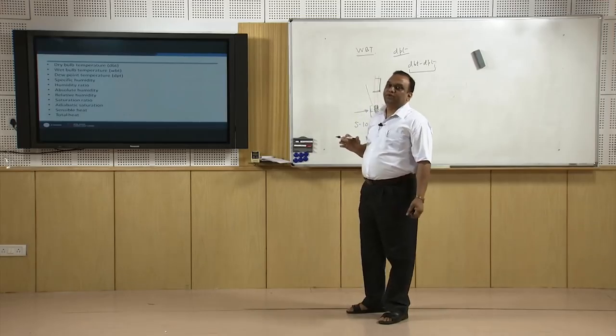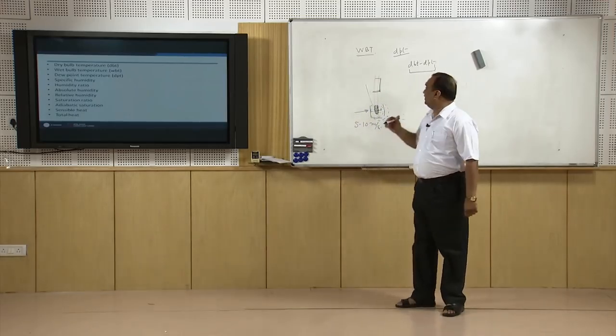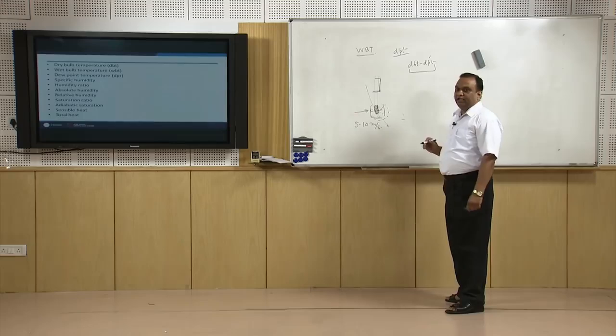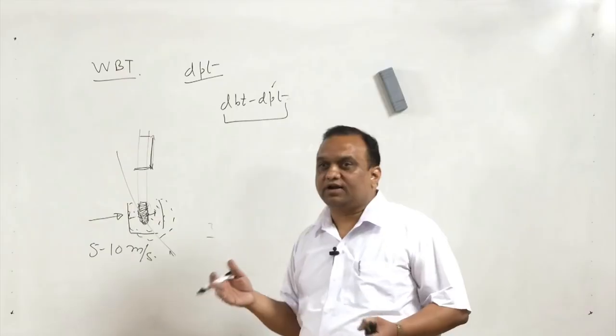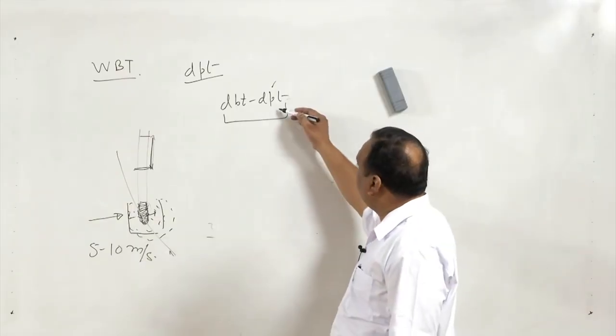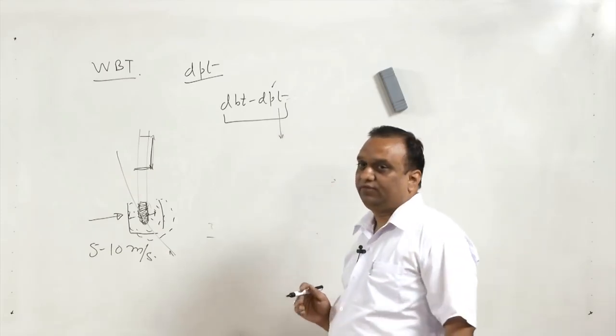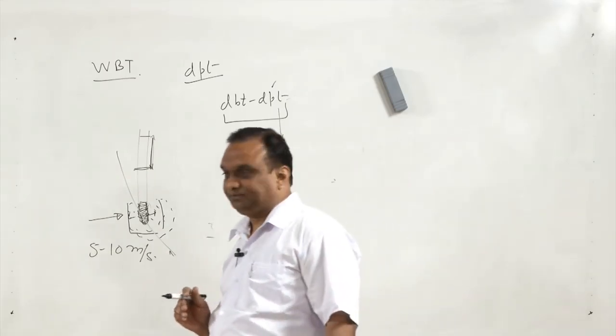So, if the humidity in this room is high, the dew point temperature will be higher. If the humidity, meaning the water content, is low, the dew point temperature will also be lower.